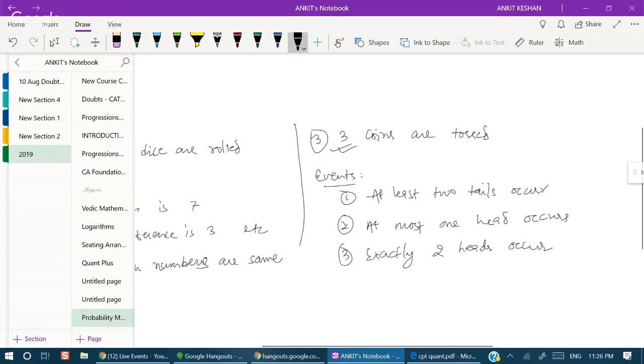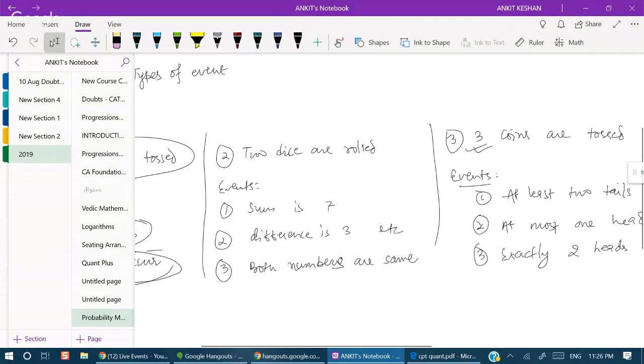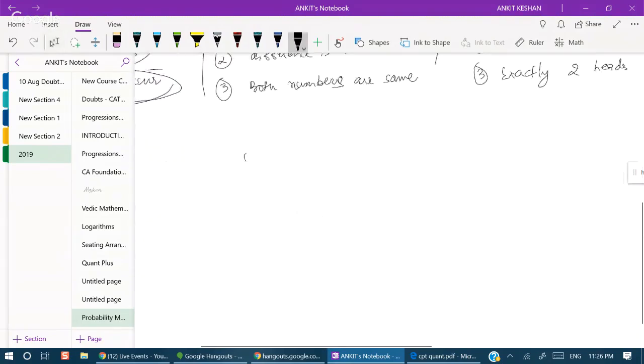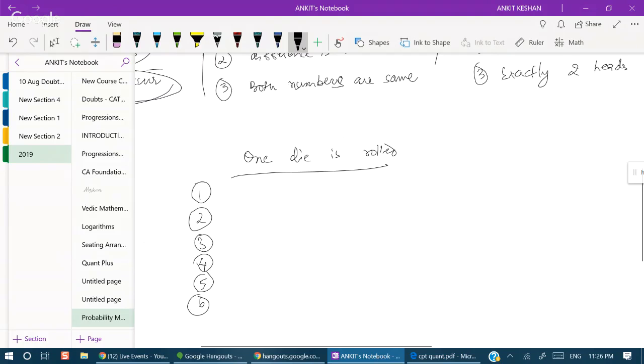Okay. Now I am going to describe the difference between an outcome and an event. One die is rolled. That means 1, or 2 or 3 or 4 or 5 or 6. These six elementary single occurrences are six outcomes of this experiment.